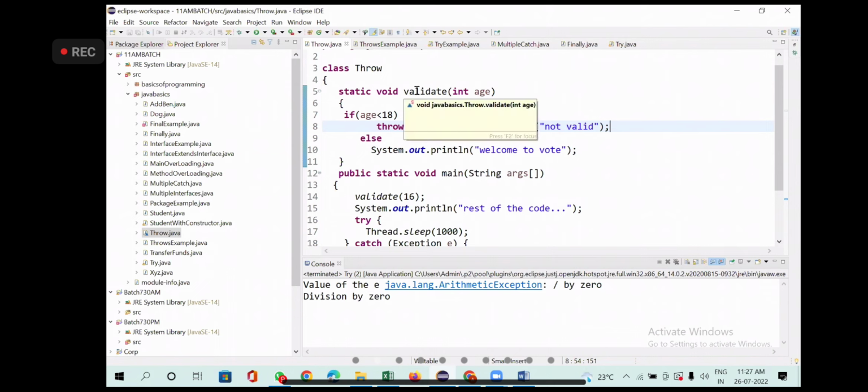It will go to the validate method. What will be the age now? What is the age? 16, right? 16 is less than 18. Condition is true. Then it enters inside the if condition.